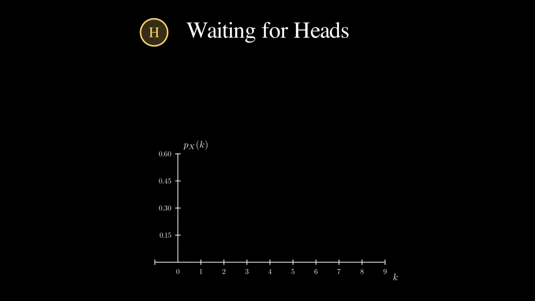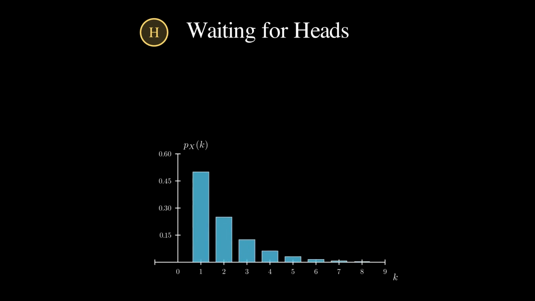Now an infinite one. Toss a fair coin until the first head appears, and let X count the tosses. We met this random variable before. Its range is 1, 2, 3, and on forever, and its PMF halves at every step. The probability of needing k tosses is 1 over 2 to the k. The expected value is the sum of k over 2 to the k for k from 1 to infinity. Infinitely many terms, yet the series converges, and it converges to exactly 2.